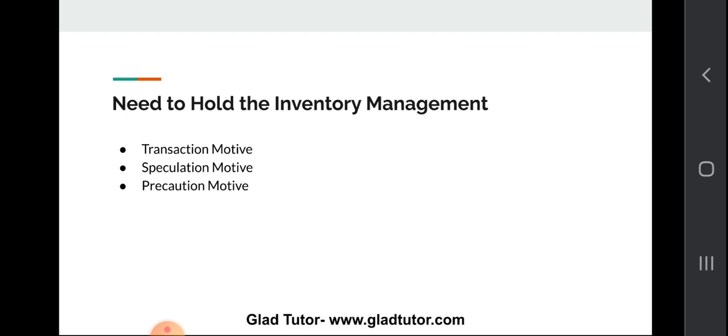According to this motive, an enterprise holds enough inventory to avoid bottlenecks in their production and sales. What is meant by this? By this, the business ensures that their sales are not affected on account of non-availability of finished goods, and also their production should not be stopped. So this is the basic and primary motive of the enterprise to hold their inventories.